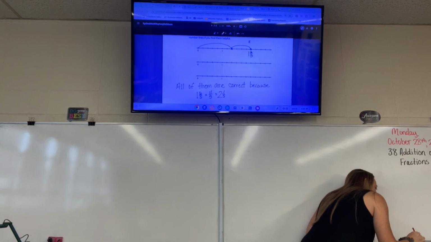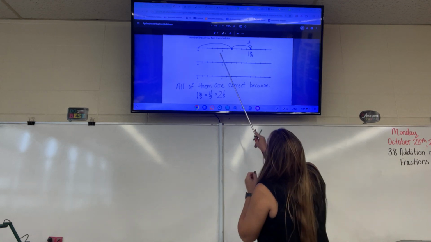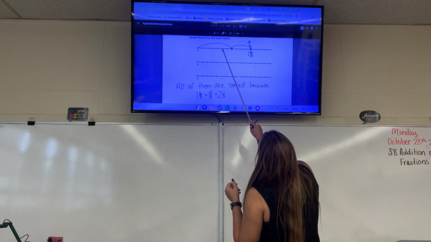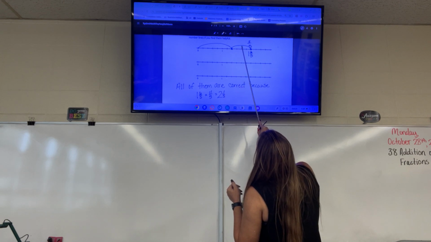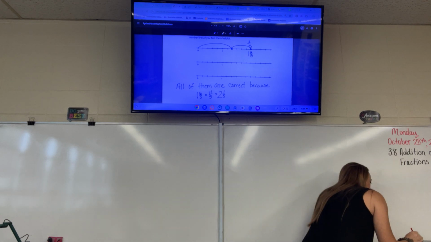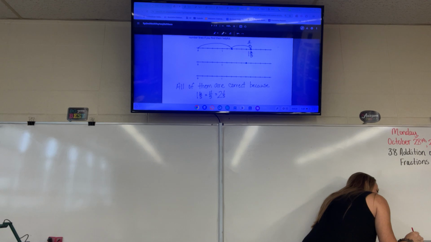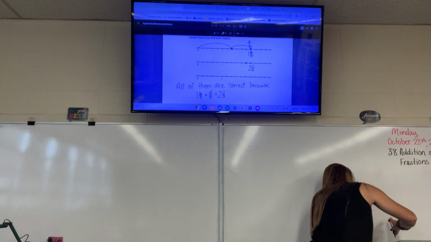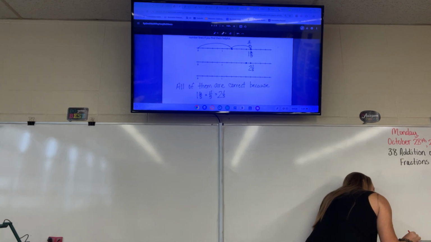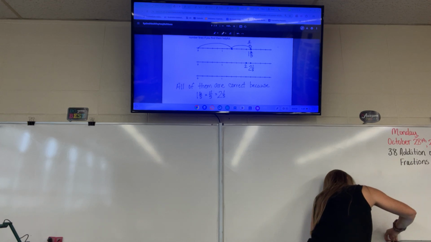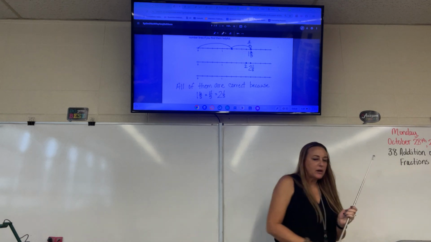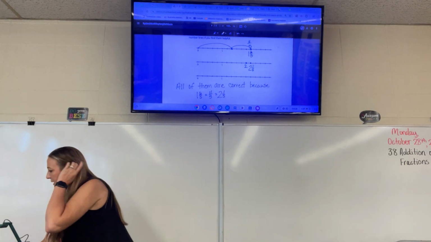Or if we plug in the second whole number, every 5 is 1 whole. So 1, 2, 3, 4, 5. This would be 2 wholes right here. So 2 wholes, so 2 and 1/5. So they're all equivalent.